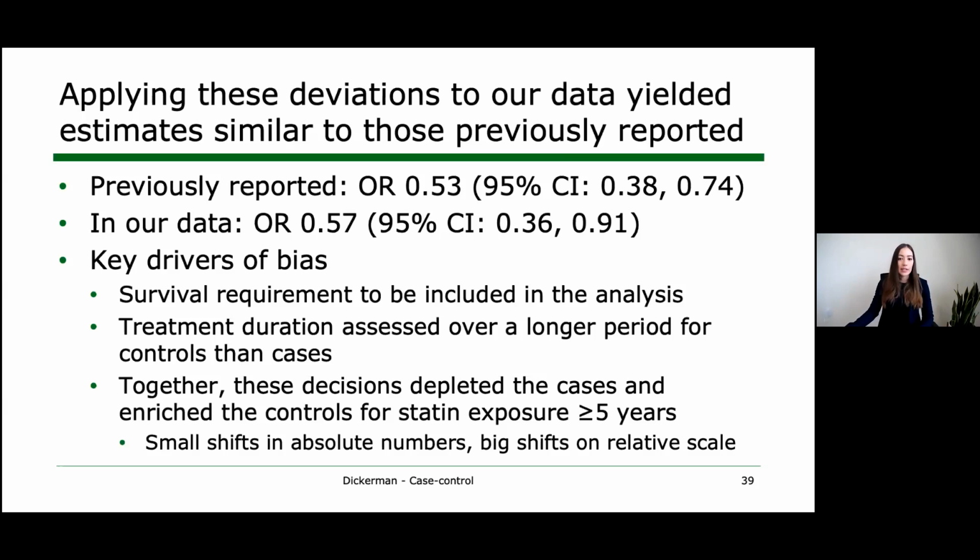Other deviations in this particular case didn't make much of a difference, but in general, they may matter and lead to bias. We can talk about those some more in the discussion that follows if you're interested. But the bottom line is that all of these issues can be avoided with the target trial approach, which is going to just naturally lead to analyses that prevent these biases.